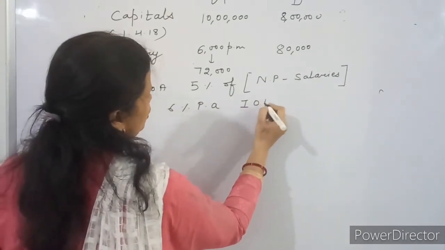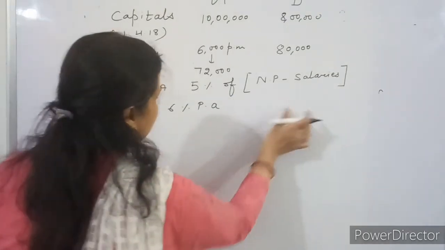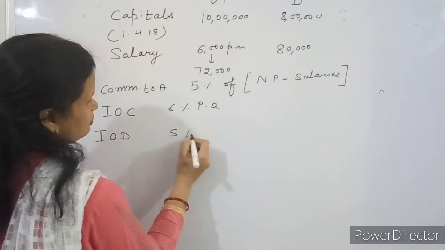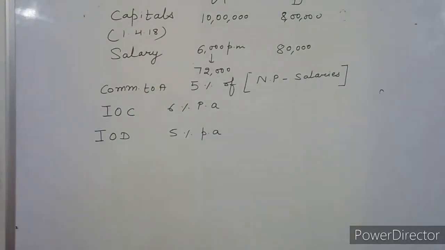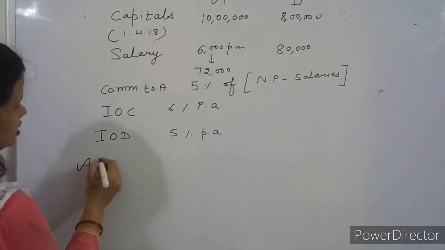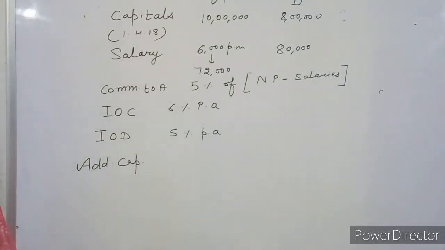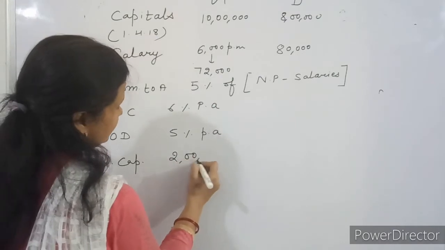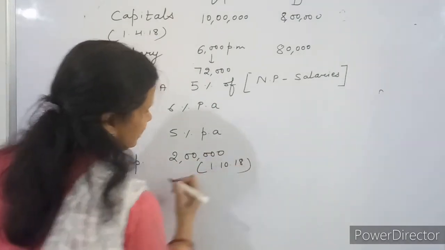And interest on drawings, let us write in next line, interest on drawings 5% per annum. And additional capital by A. What is the additional capital introduced by A? 2 lakh. And he has made the addition on which date? 1st October 2018.